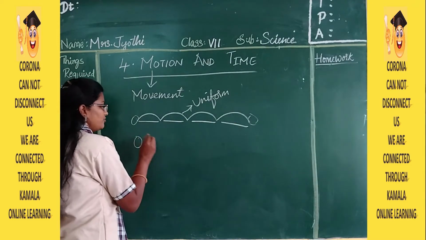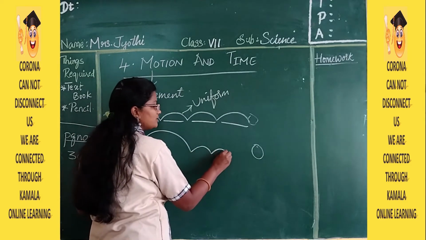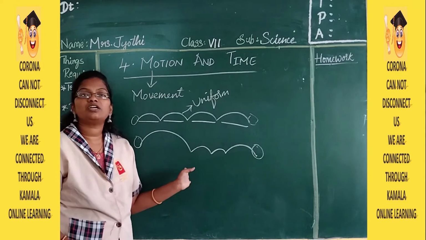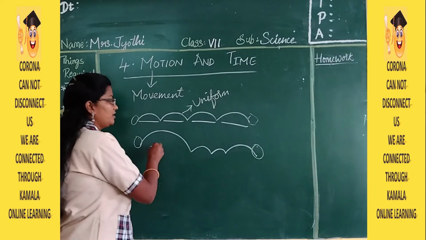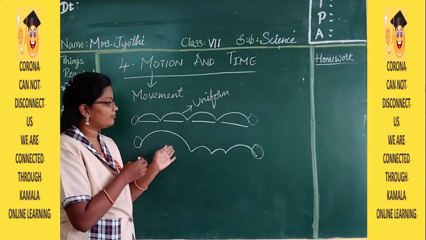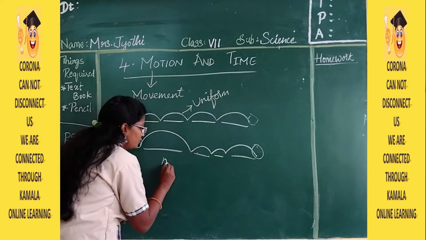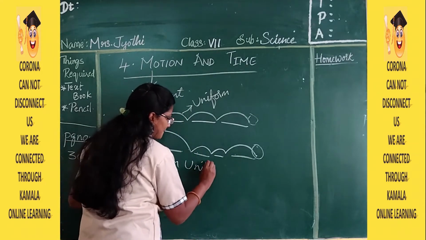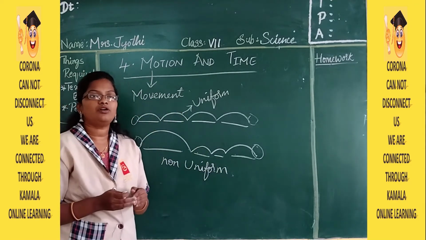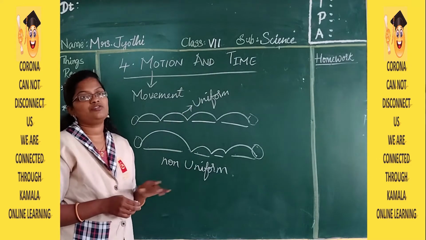Now in the second case, again a frog going to eat an insect. One jump a little big, another jump a little small, and again a little big. So here the hopping of the frog is uneven. One is big and one is small, and again it is not too big and not too small compared to the remaining hops. So here it is non-uniform. Here we can tell that it is in non-uniform motion. Here it is uniform motion and here it is non-uniform motion.